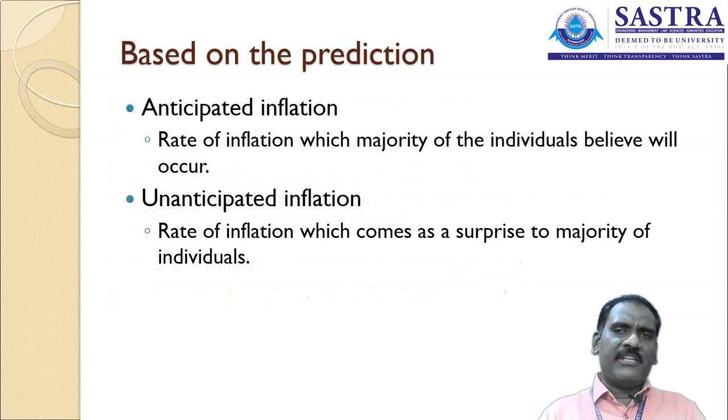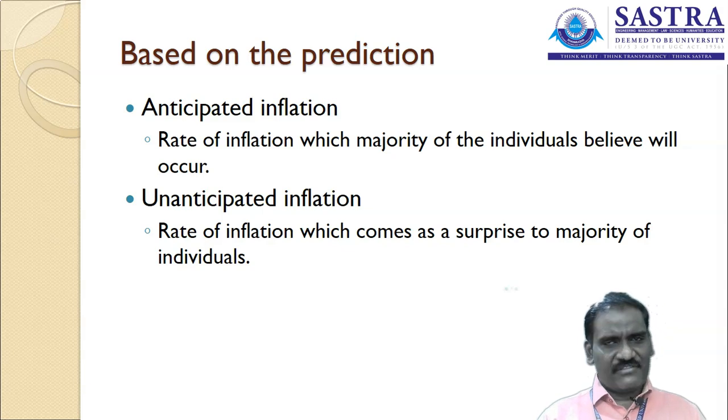The second one is on the basis of prediction, on the basis of estimation. Inflation is classified on the basis of anticipated inflation and unanticipated inflation. What is anticipated inflation? Anticipated inflation is the rate of inflation which the majority of individuals believe will occur. They are estimating the percentage of inflation that might happen. It is an estimatable percentage. If it is estimated, we can call it anticipated inflation.